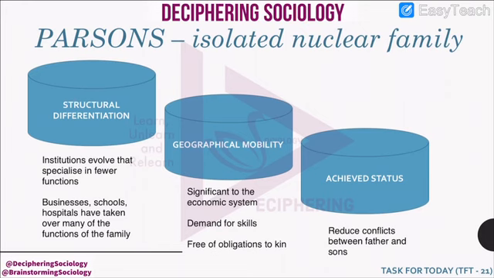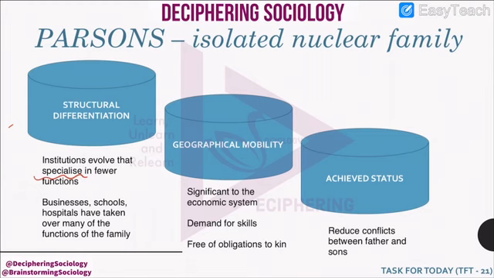Parsons also says that isolated nuclear family has 3 characteristics. The first one is, he says, that with time a society develops and undergoes social change, and in social change the different social institutions, they evolve and specialize in fewer functions.